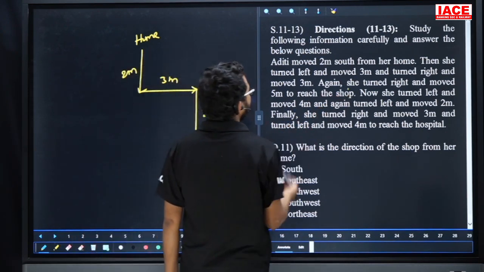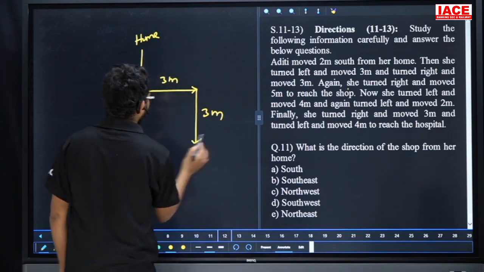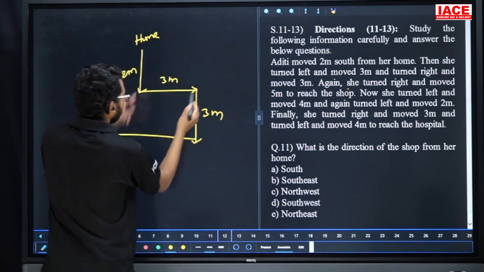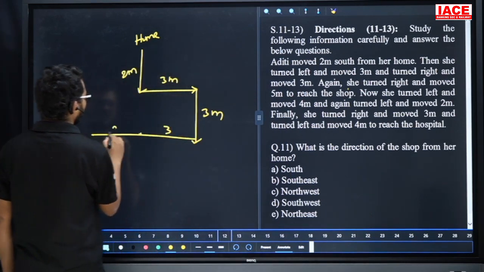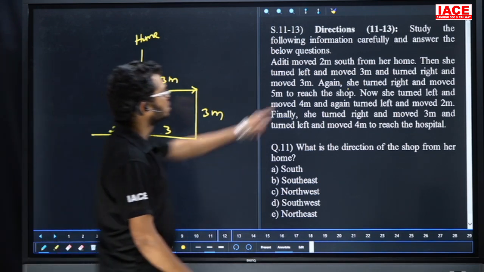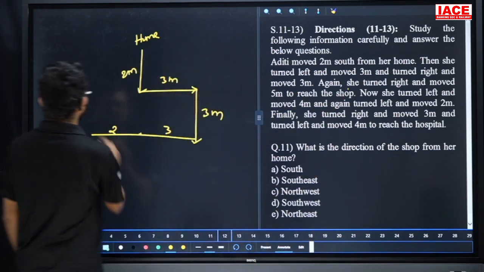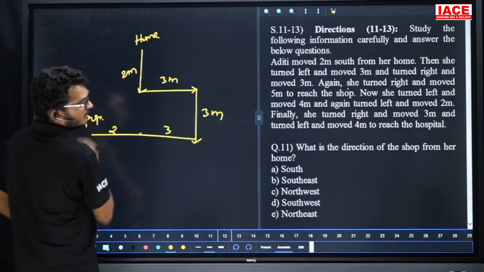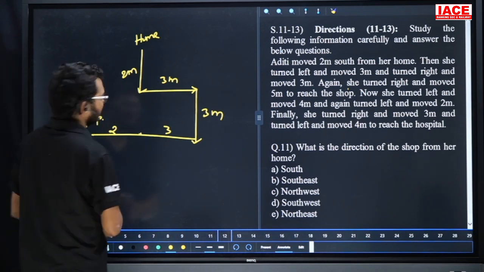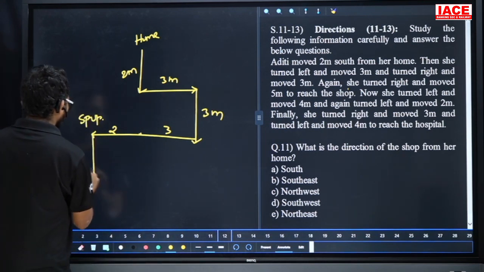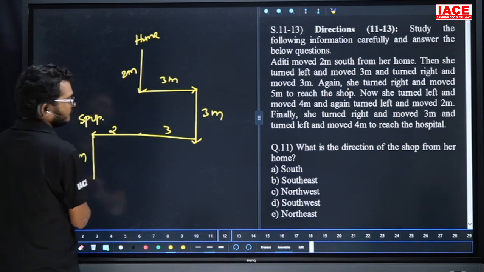Again she turned on right and moved for 5 meters. This one is 3 meters. Now this one is what? Here 2 meters. Next to reach the shop. Now she reached the shop. Next she turned on left and moved for 4 meters. Now she turned on left and moved here 4 meters.